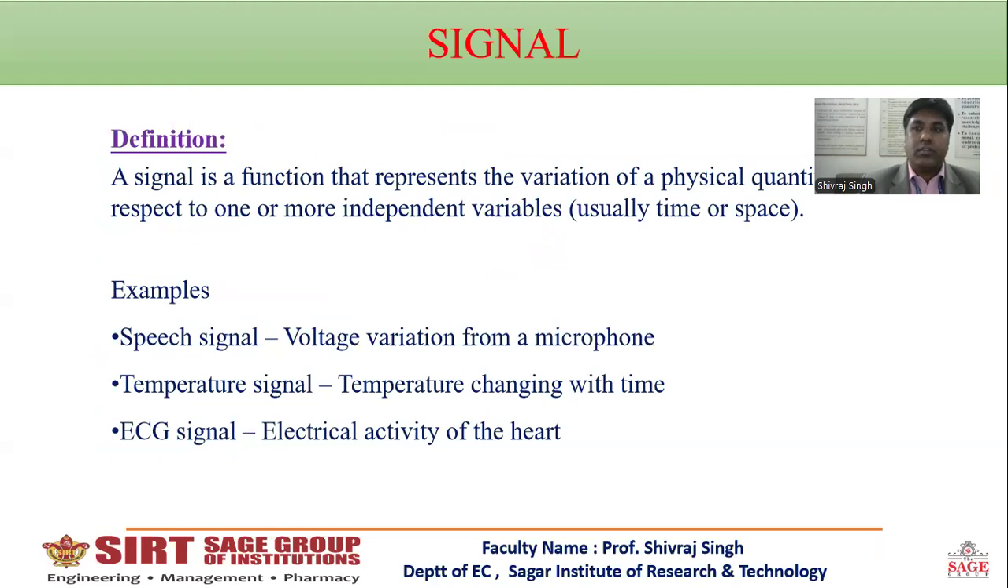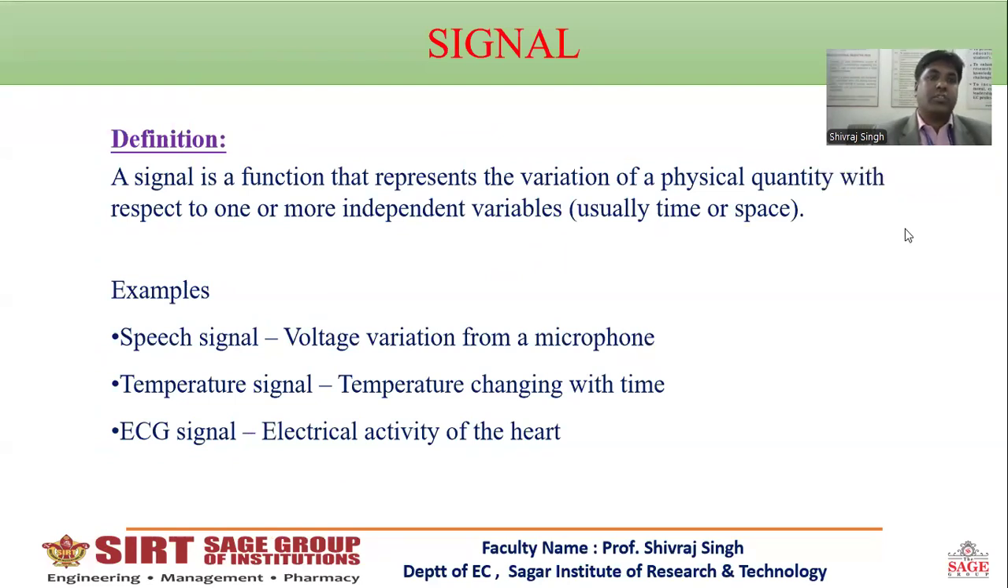Signal. Firstly, let us discuss signal. A signal is a function that represents the variation of a physical quantity with respect to one or more independent variables. It is usually time, space, etc. Basic examples of signals are speed signal, temperature signal, ECG signal, etc.